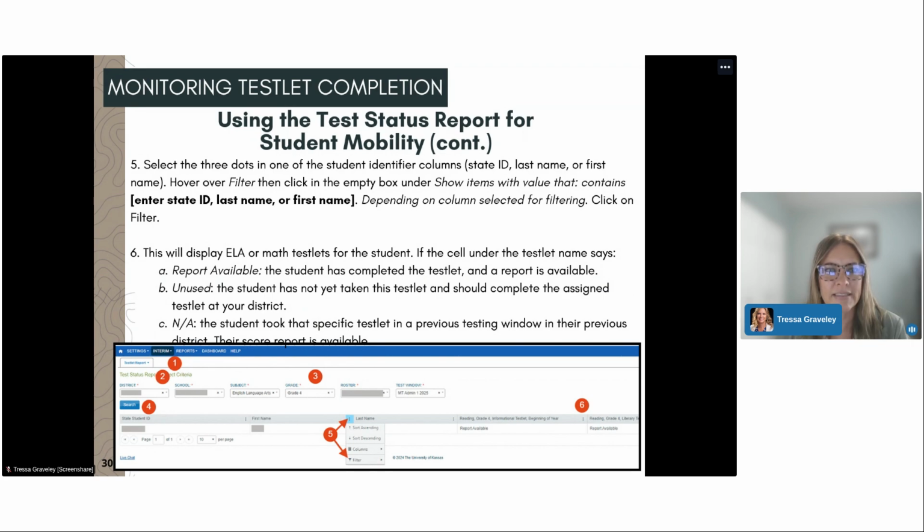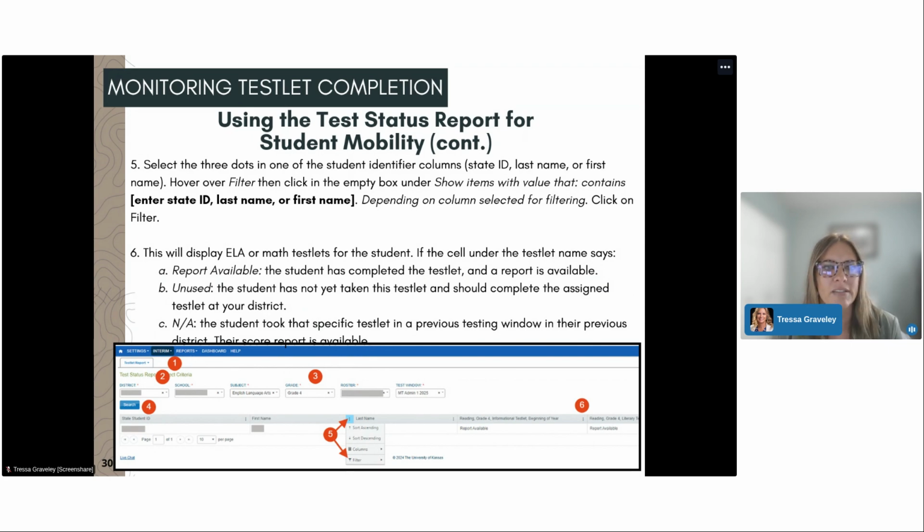It is in this display that it will show either ELA or math, depending on which drop-down menu you are in. If the cell under the testlet name says report available, that means the student has already completed the testlet and a report is available in the report view tab.